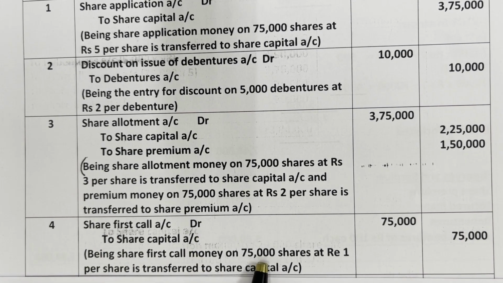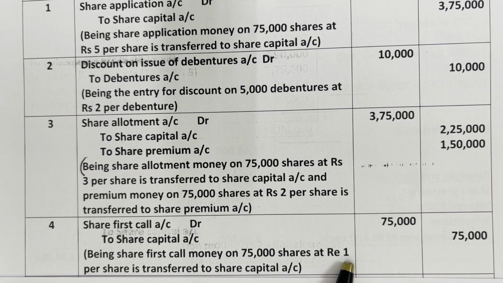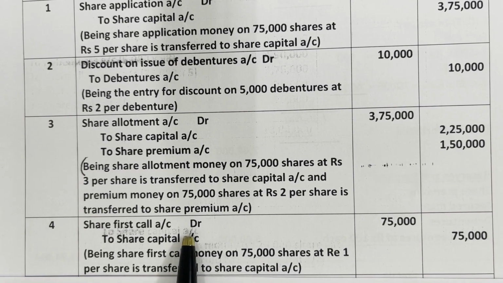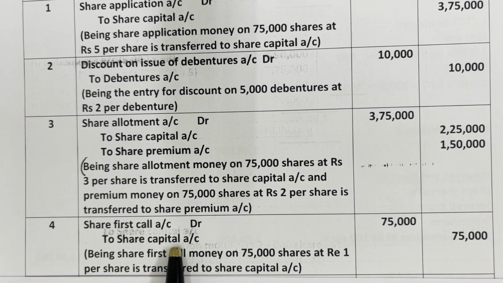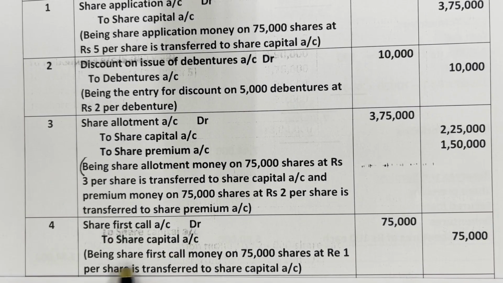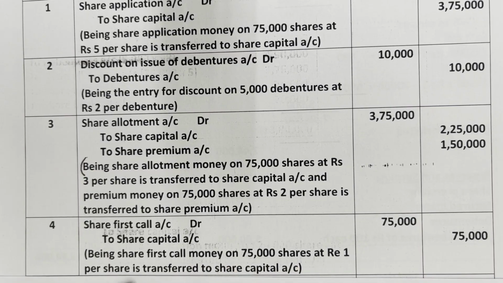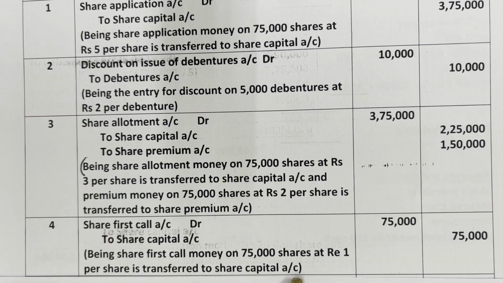Fourth entry, share first call account debtor to share capital account. On 75,000 shares at the rate of 1 rupee each, first call money should come now, 75,000. That amount we are transferring to share capital. Mention that as a narration. Being share first call money on 75,000 shares at 1 rupee per share is transferred to share capital account.